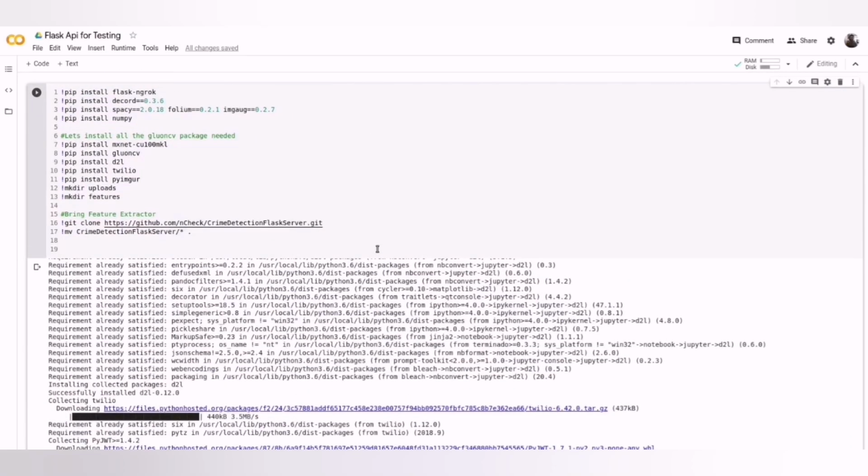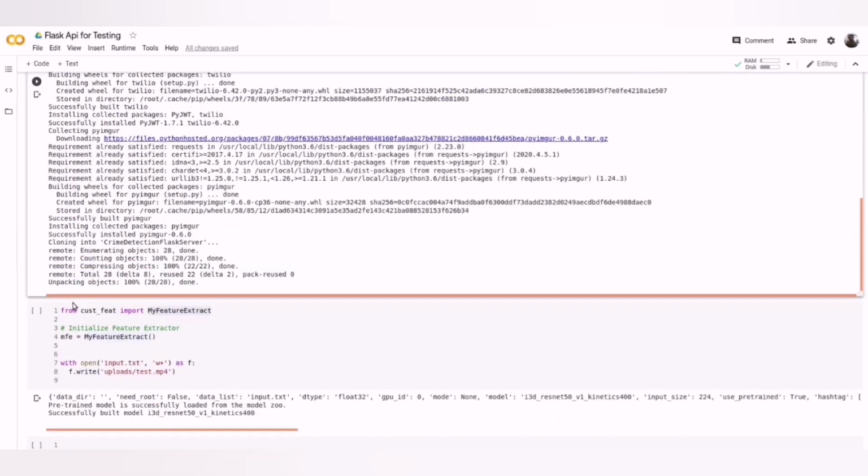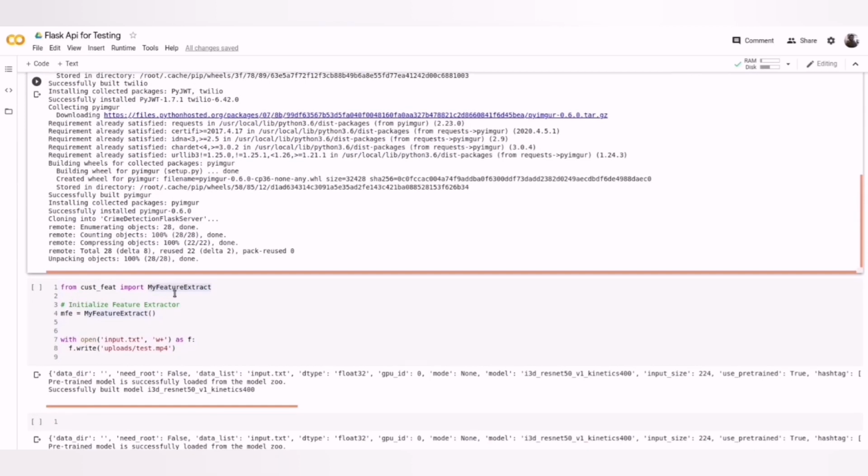So let's go through the code once. First, we install all the required libraries which will be used by our predictor. After that, we clone our GitHub repo. This GitHub repo contains the trained model and the template files required by our web server. After installing all the required modules, we instantiate our feature extractor class.